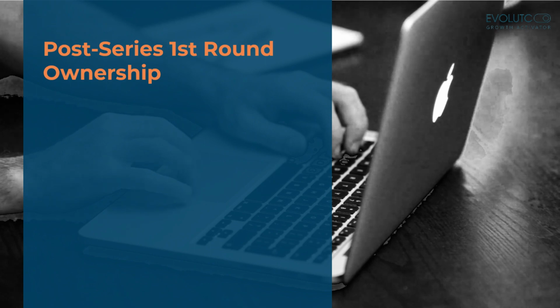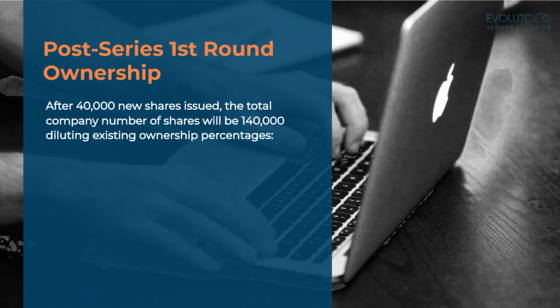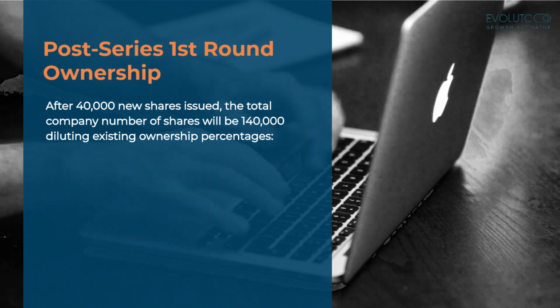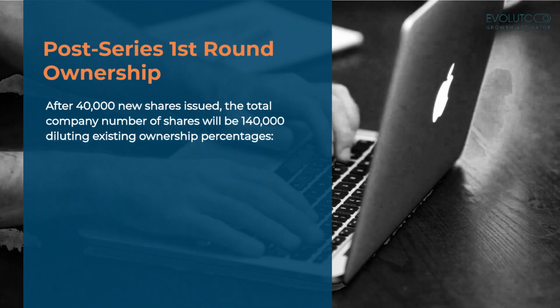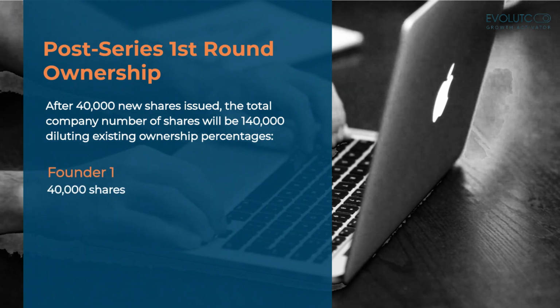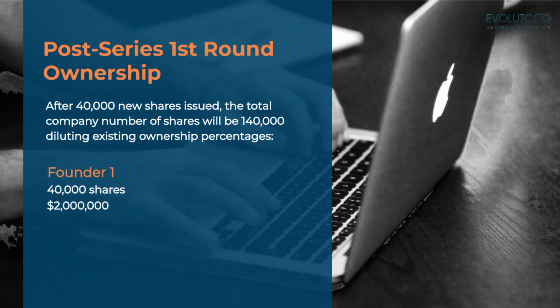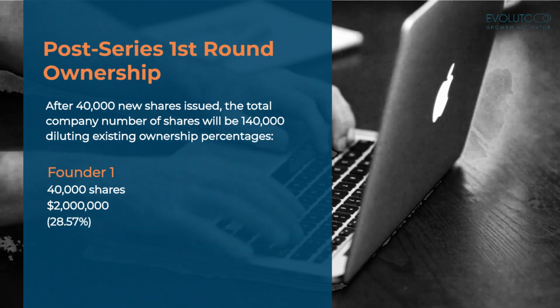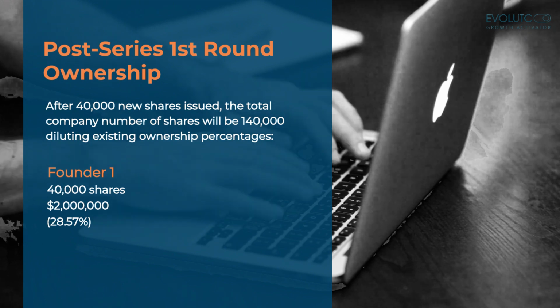Now, let's talk about the ownership after the first round. After 40,000 new shares are issued, the total number of company shares will be 140,000, diluting existing ownership percentages. Founder 1 still owns 40,000 shares, worth $2 million, but the percentage moves from 40% to 28.57% of overall company shares.